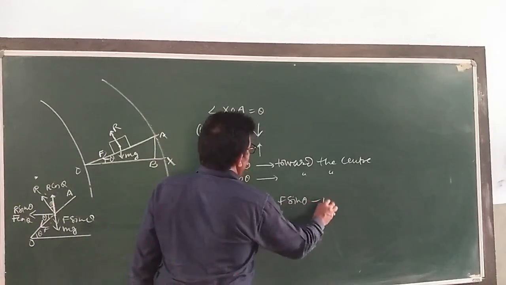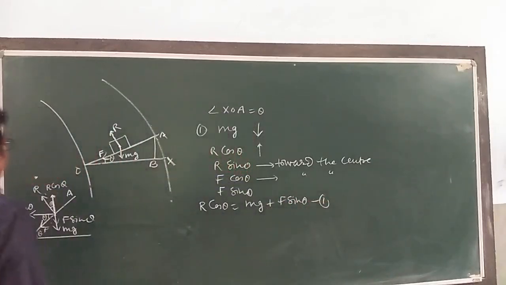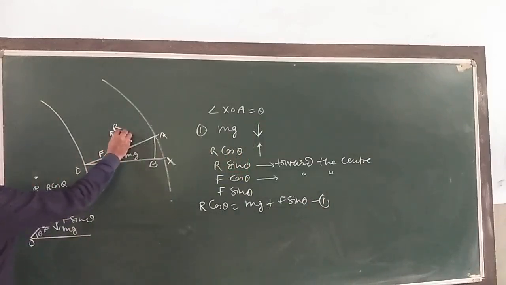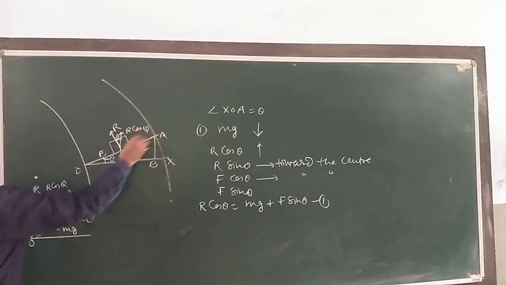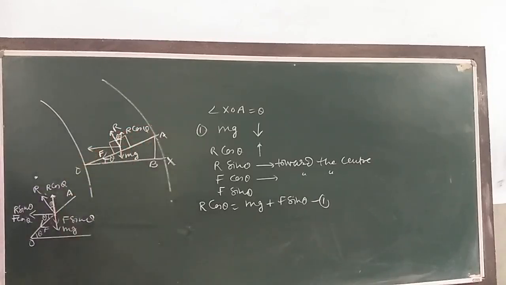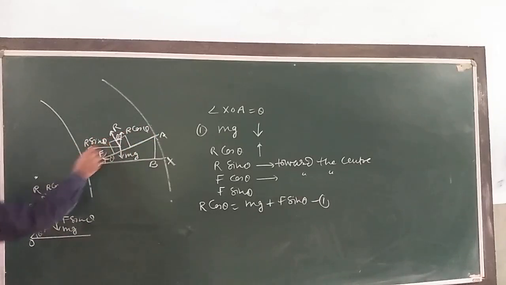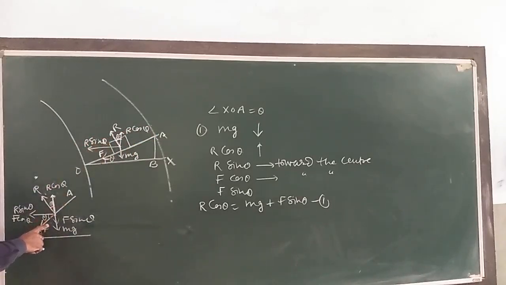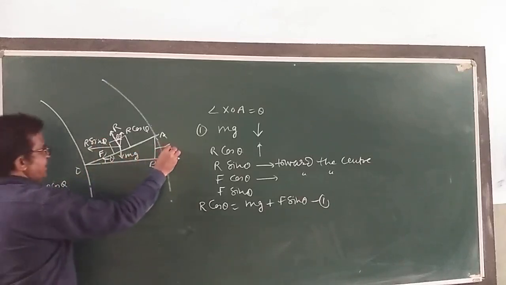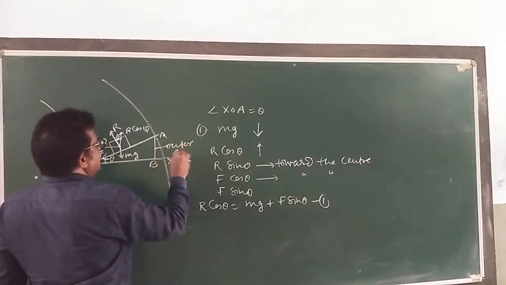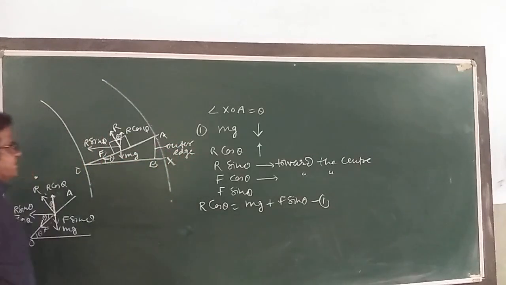This is our equation number 1. Now, here also you can draw angle theta. You can write R cos theta here. Here R sin theta. जो मैंने अलग बना दिया है यहाँ. Outer edge is raised. You can see like this.